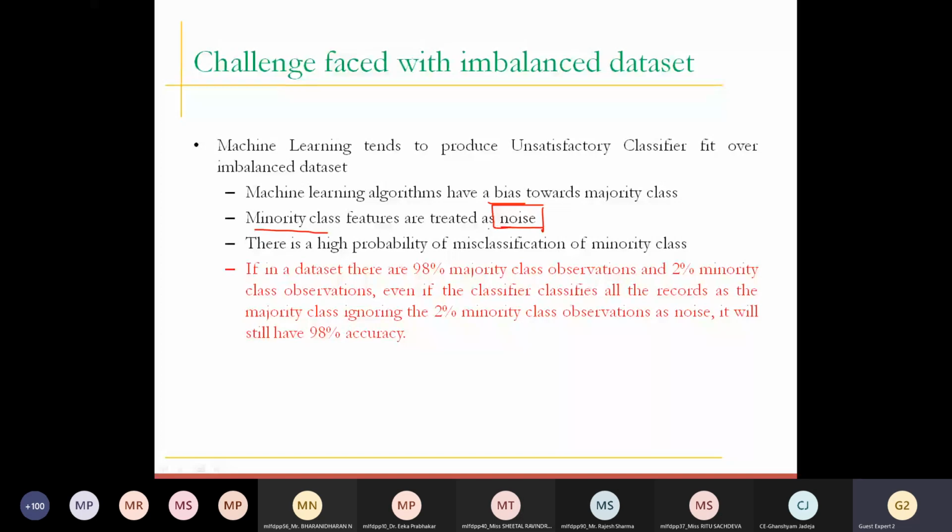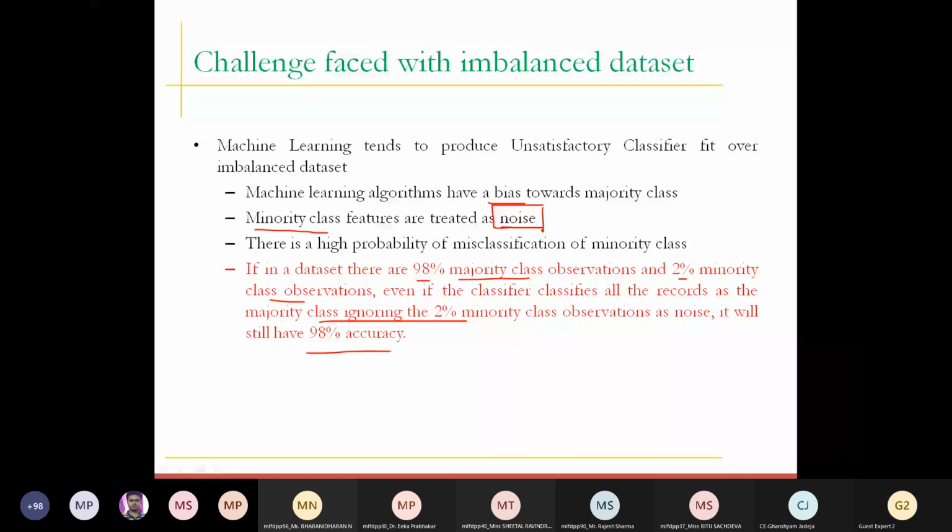So consider the same case: the data set has 98% majority class and 2% minority class observations. Whenever you perform this classification, by ignoring the 2% minority class as noise, your model accuracy will be 98%, and you feel good that okay, my model has 98% accuracy, which is very, very good. So now I can deploy this model, or publish the paper, or do something. But before doing this, you need to apply some kind of sense to the pre-process steps. That is very, very crucial and important. So this is the problem that we face when we have imbalanced data.